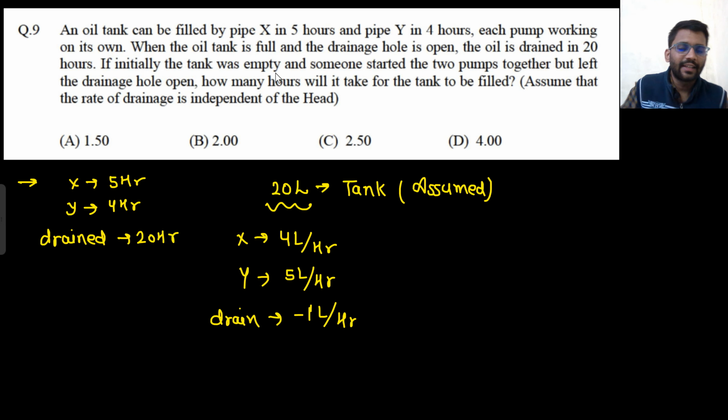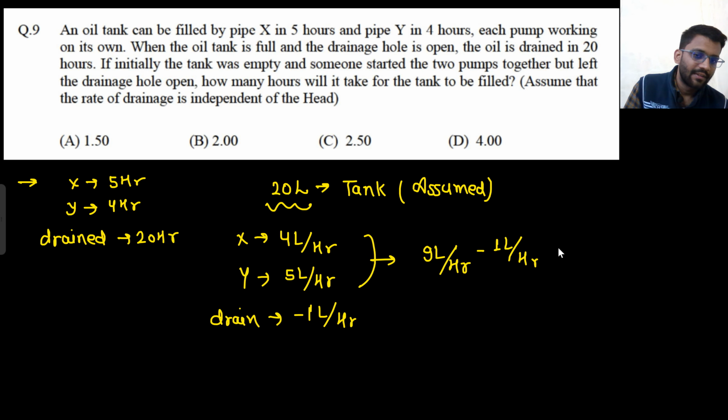Now, if initially the tank was empty and someone started the two pumps together, they were giving 9 liters per hour. But the drainage hole was left open, which means 1 liter per hour is getting drained. So eventually in 1 hour you are getting 8 liters.